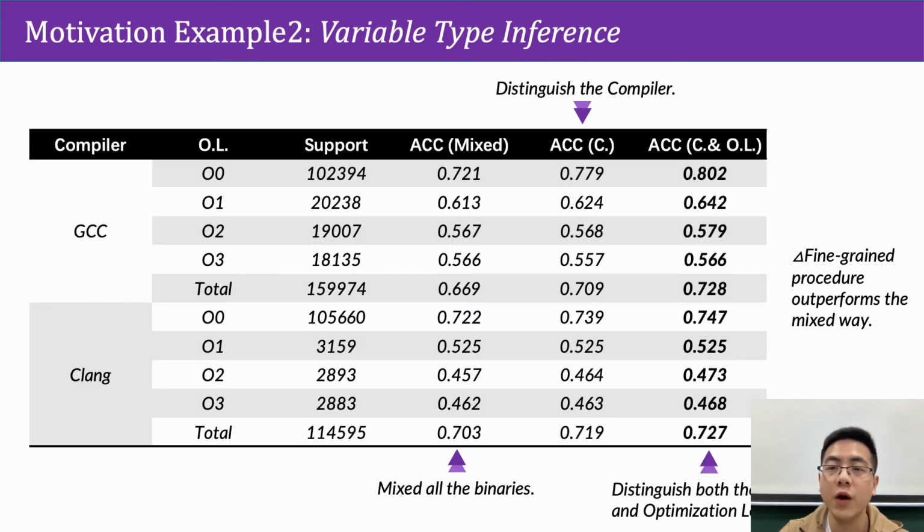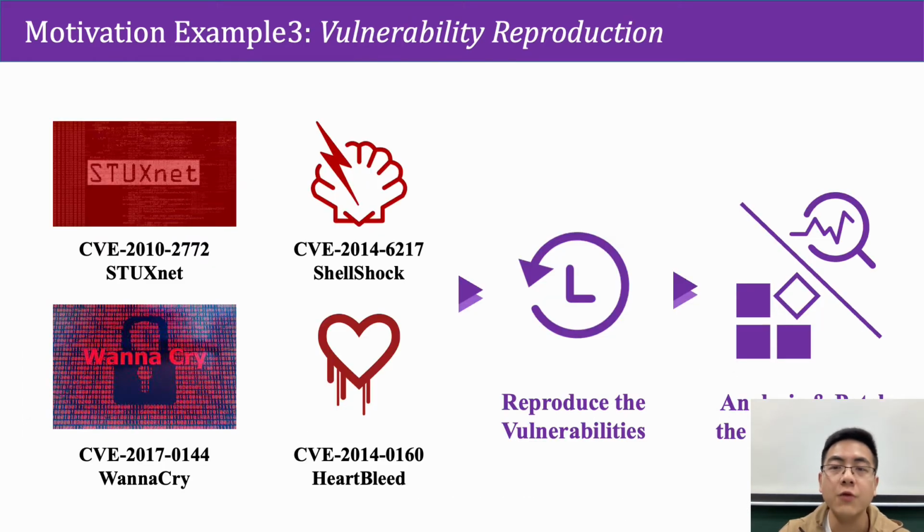With the help of previous work, Katie, we evaluate how type inference benefits from knowing the compilation options, the result of which is shown in the table. The results show that knowing the compilation options can improve the inference accuracy by 66.5%. In the real world, these vulnerabilities could lead to many cyber attacks, and we leverage vulnerability reproduction as the last example.